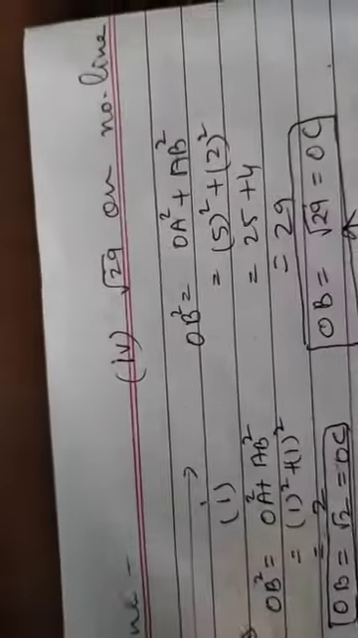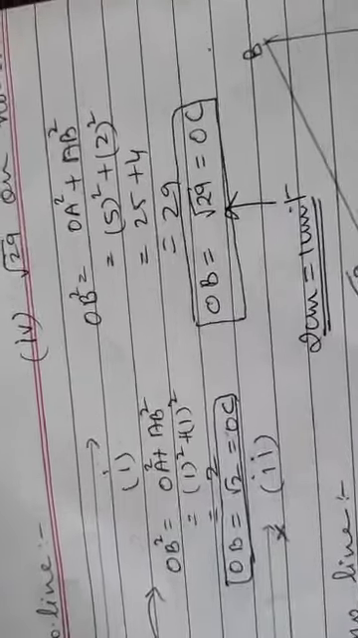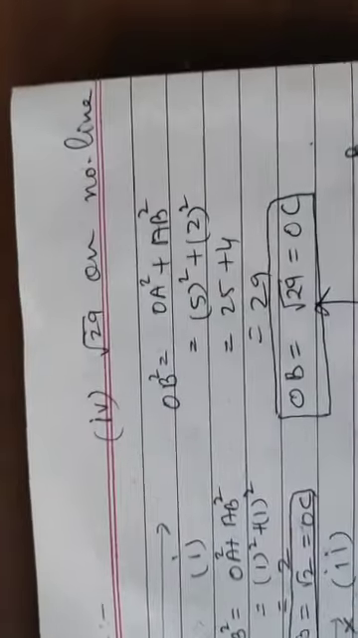Okay. Now if I take another 2-digit number, say root 29. The number is a little bigger now, isn't it? So how will you do root 29? For root 29, again I have taken 2 centimeter as 1 unit.